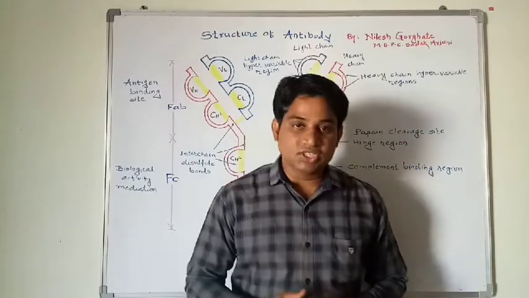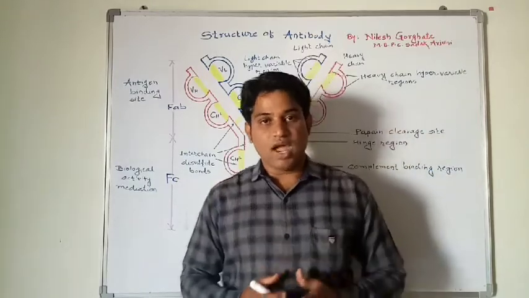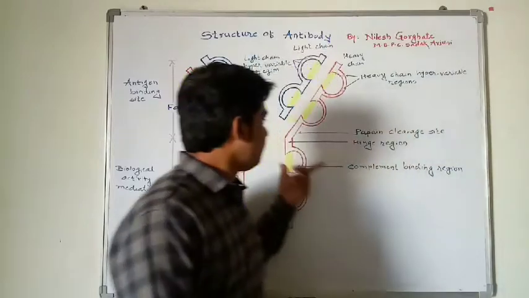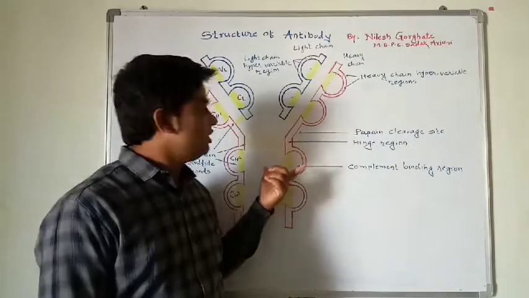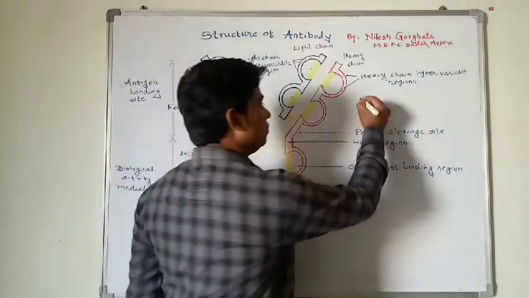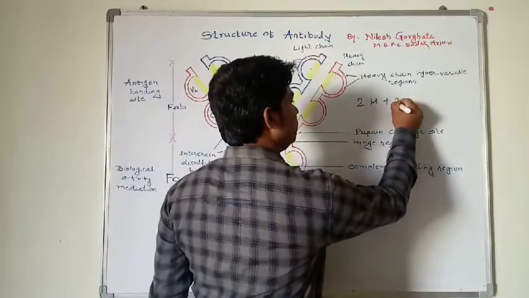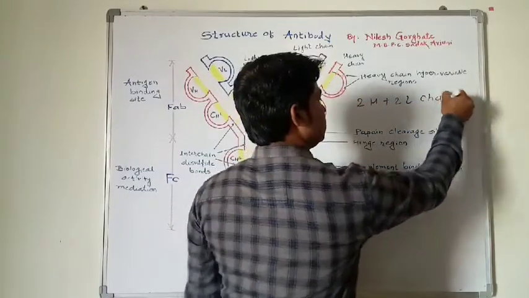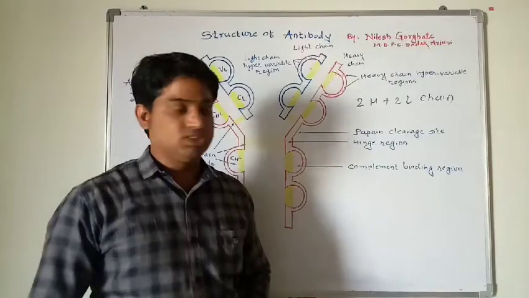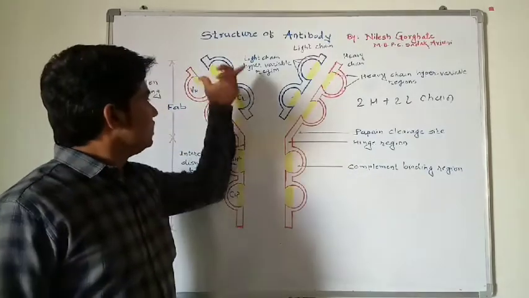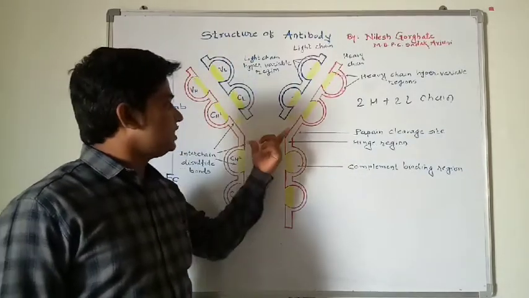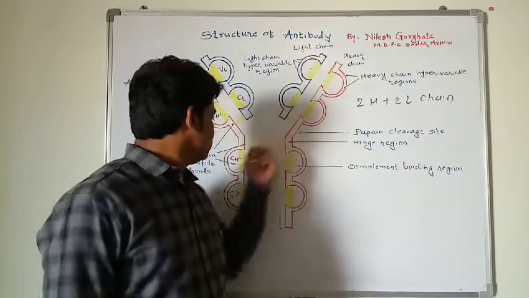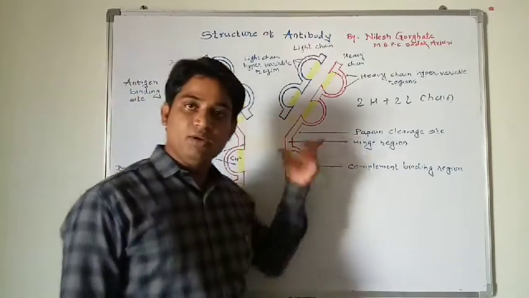Now, what is the structure of antibody? Antibody has a Y-shaped structure made up of two chains: two heavy and two light chains. The heavy and light chains are attached to each other with the help of disulfide bonds.